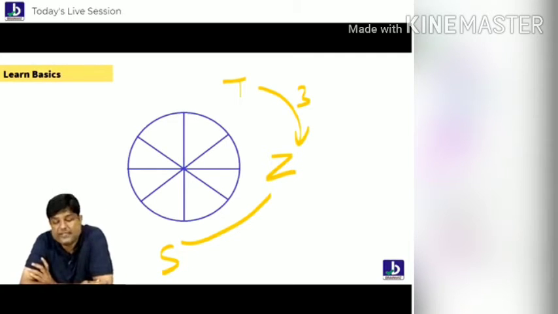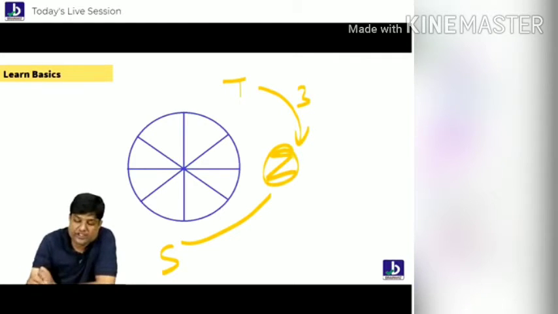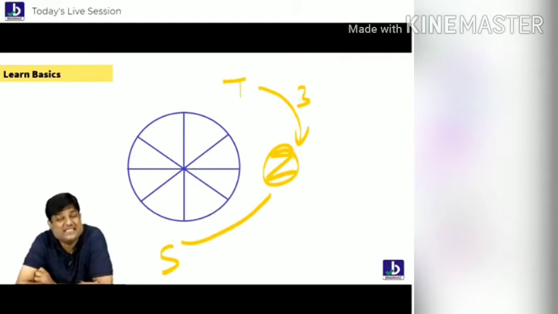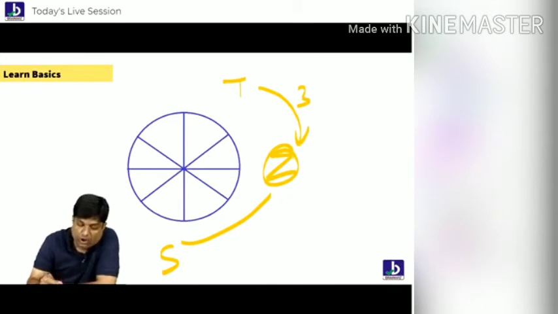So this is the way of reading the problem, everybody. Some people have a problem with this reading. So Z has two positions with respect to T and S. Z is third left of T. Don't forget that. Let me put T first. People, you should read like that. I'm putting T here. Where is Z? Third left: 1, 2, 3. Okay. Got it, everybody?